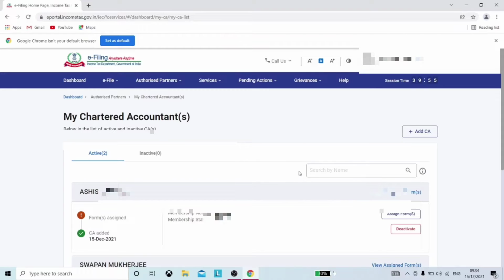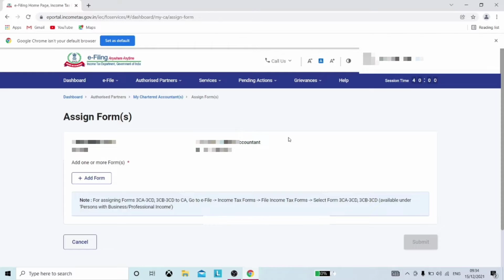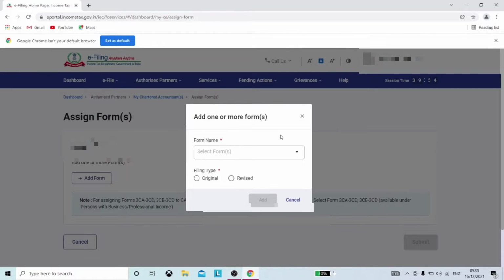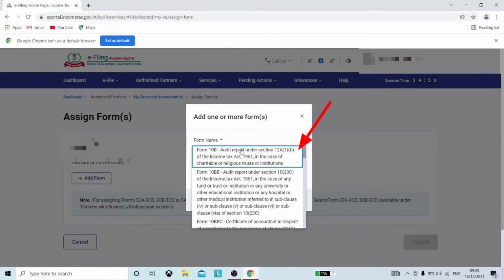After adding, you can assign Form 10B for the current year by clicking on the tab Assign Forms. Here you can find the option of adding the form. Once you click on it, the form to be filed can be selected from the drop-down list, that is Form 10B.